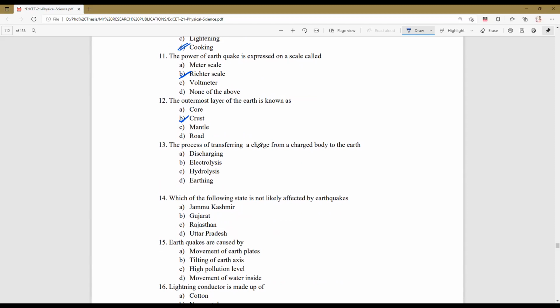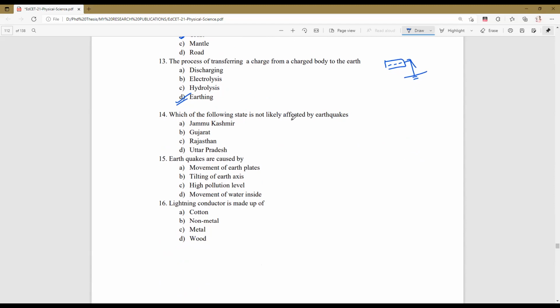The process of transferring a charge from a charged body to earth, that process is called what? What is the process for transferring a charge from a charged body to the earth? That phenomenon is called earthing. I said that whenever there is a charged body, by connecting a wire to the earth surface, all the charges will transfer to the earth. This phenomenon is called earthing.